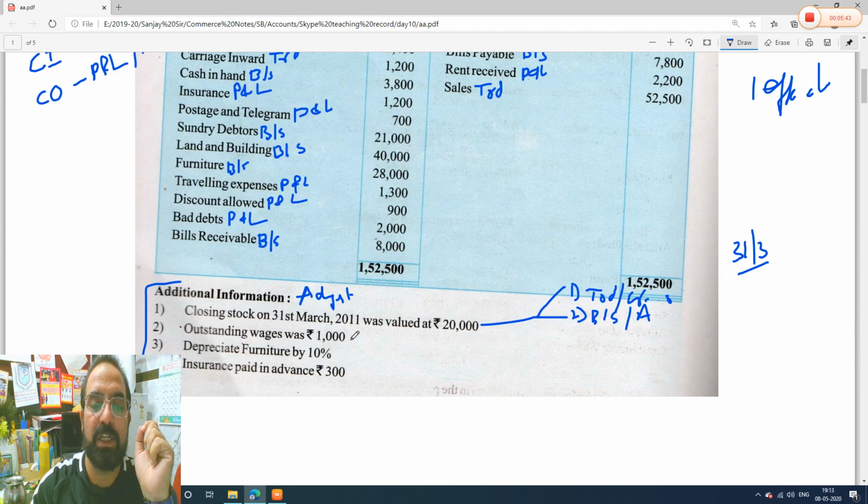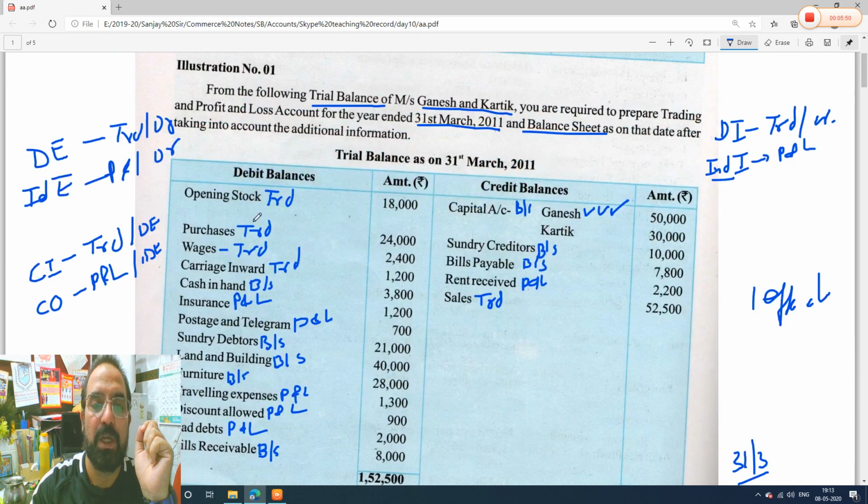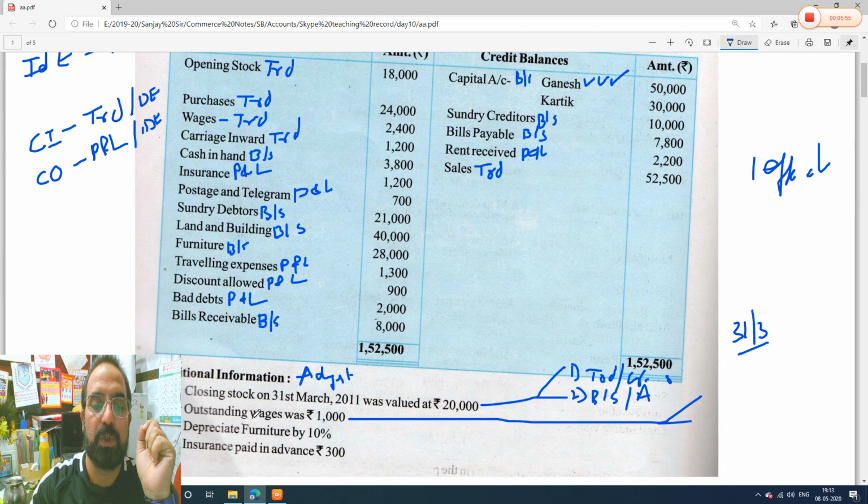See guys, outstanding wages. When you have items like this, wages which are there in the trial balance. Closing stock is not there in the trial balance; closing stock is never in the trial balance. So the second adjustment we will say is outstanding wages. Wages is there in the trial balance. You should always make a tick mark on it, I will explain why. So first, you tick mark that item, and let's say outstanding wages is 1000 rupees. What does that mean? That means wages you have already paid 2400 and still you have to pay 1000 rupees. It means you have not paid 1000.